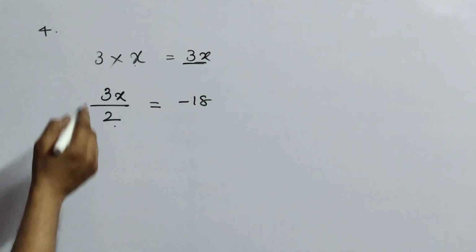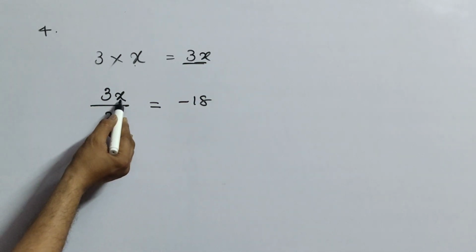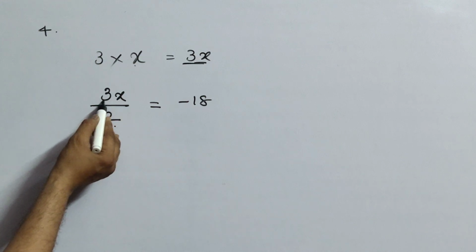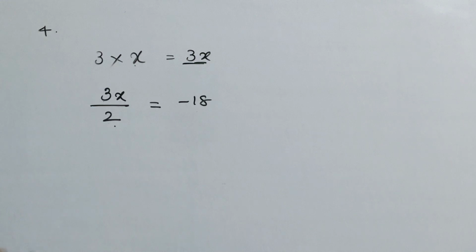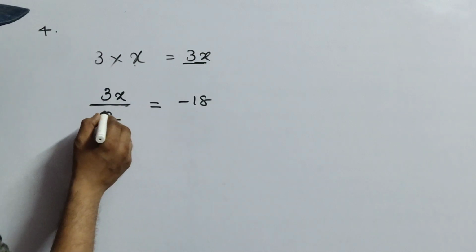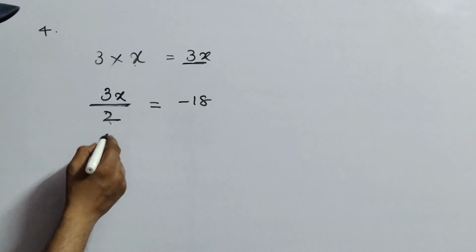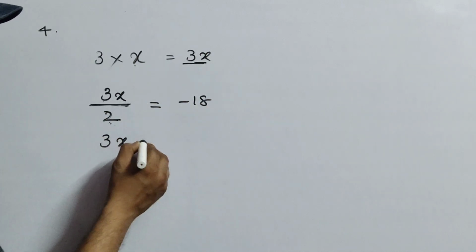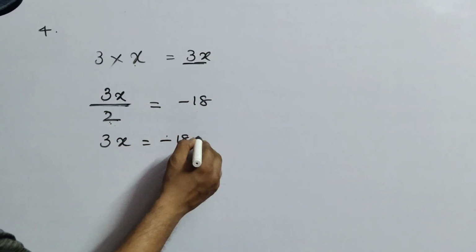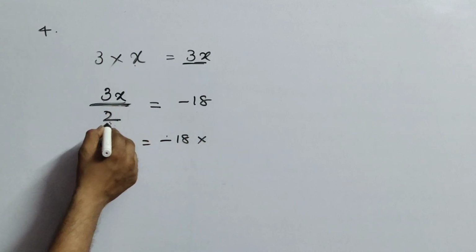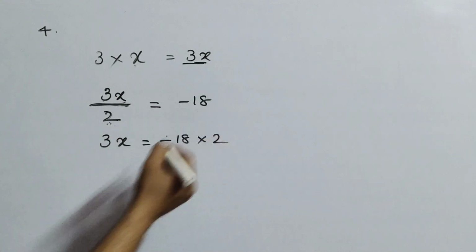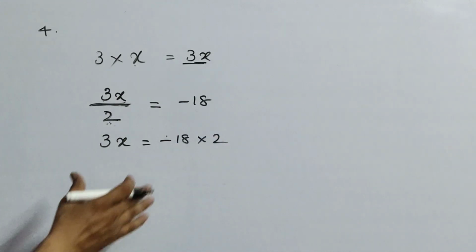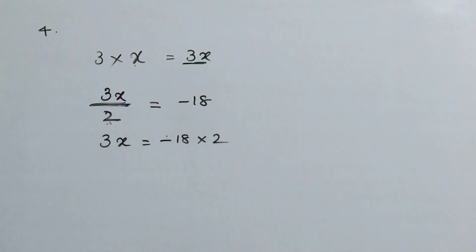-18. You are multiplying an unknown number with 3 and dividing by 2, and you are getting the answer -18. Now how to find out this x? See here, now it is division. This division will go to that side and become multiplication. That means -18 into 2, this 2 is division now, will go to that position. That means transposition, it will become 2. This concept you will understand very clearly in simple equations.